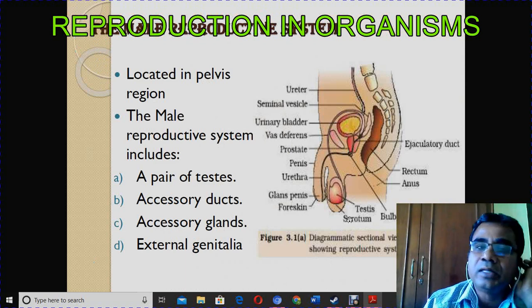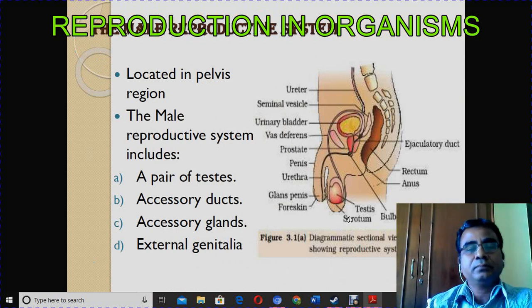First, we are going to study about the male reproductive system. What are the organs involved in the male reproductive system, and then what are the organs involved in the female reproductive system. So one by one we are going to deal. First, the male reproductive system, where is it located? That is in the pelvic region.